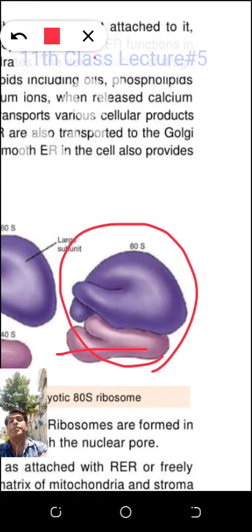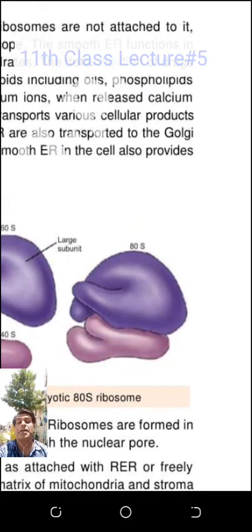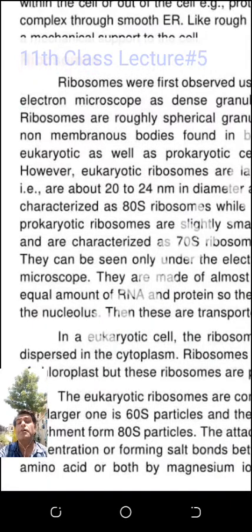One another point I did not tell you, I have to tell you, it is important, otherwise you will feel a little difficulty in the sizes of ribosomes. There are two types of cells, so eukaryotic ribosomes and prokaryotic ribosomes. Eukaryotic ribosomes are larger in size, and prokaryotic ribosomes are smaller in size. Just calculate the size of the large ribosome, that is eukaryotic. I will tell you the size of the ribosome in a combined format. I will not tell you the size of the ribosome in the non-combined form. With a combined format, I will tell you.